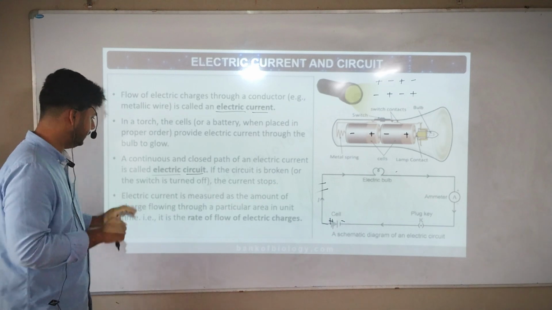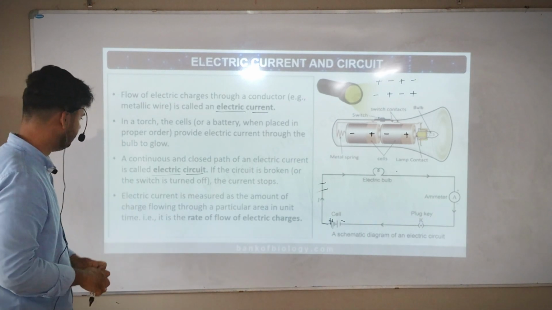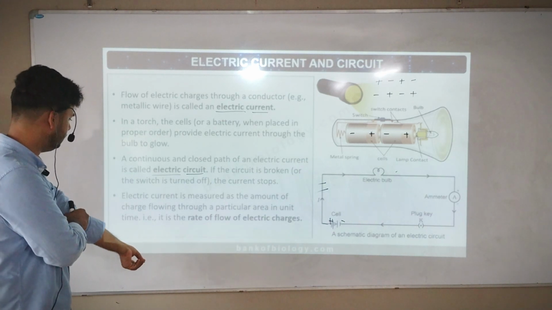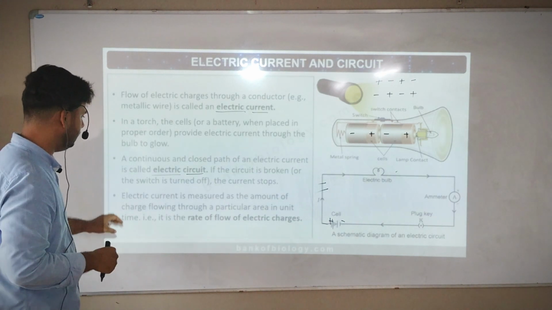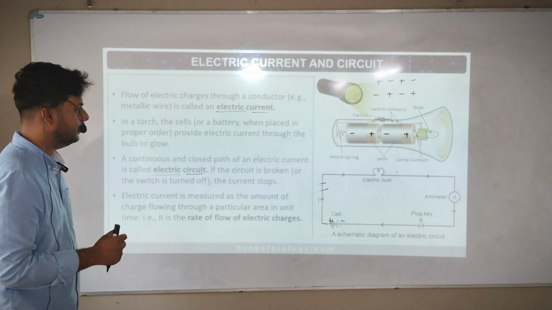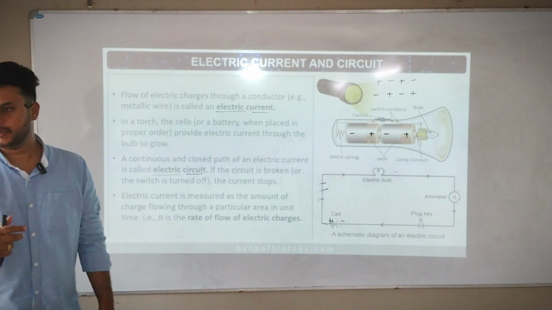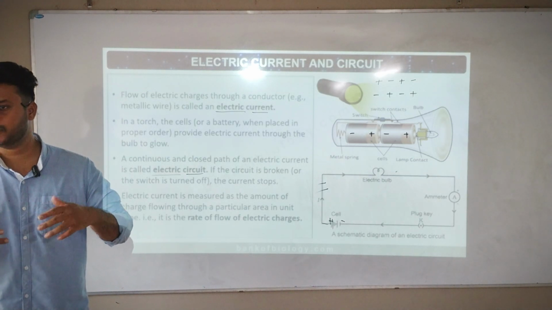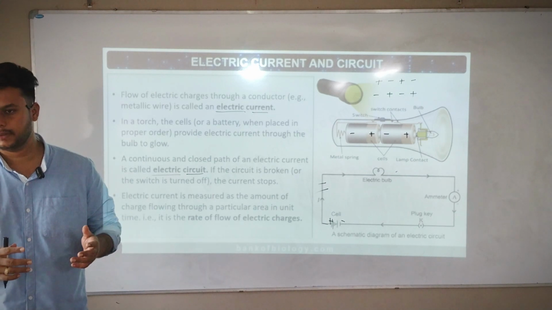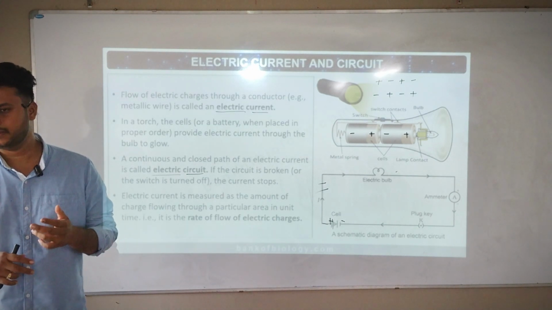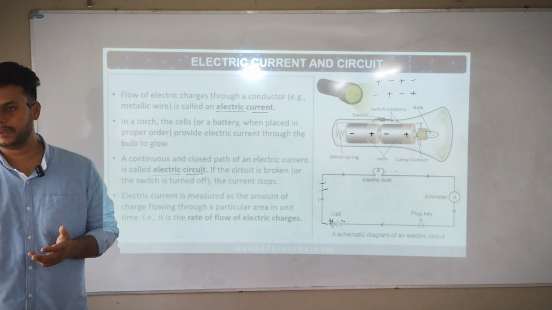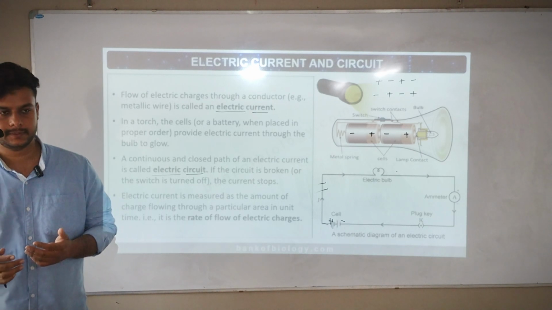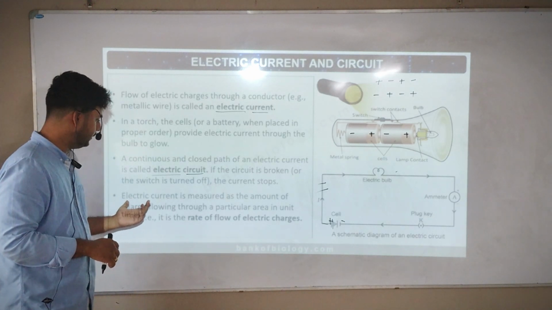Okay, next. Read. Electric current is measured as the amount of charge flowing through a particular area in unit time. It is the rate of flow of electric charges. Now, we keep the measure of the units that we are using. Example, if I use water, we know how much water we are using, how many gallons. Similarly, current comes in units. You know, the electricity bill. There you will know how many units you have consumed. Similarly, electric current is measured.